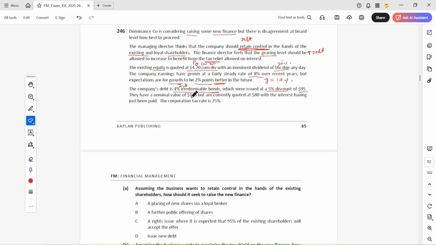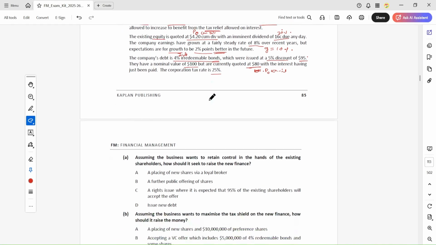They have a nominal value of 100 and are currently quoted at 80. The current price is the market value, P0, which is 80, with interest having just been paid, so this is ex-interest. The corporation tax rate is 25%.